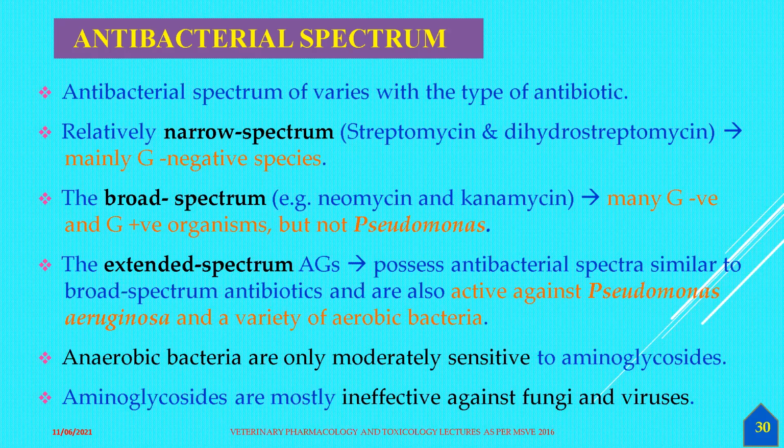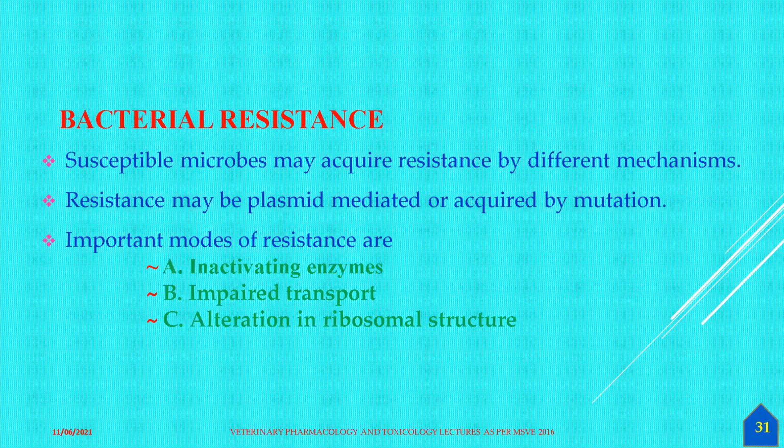Now, regarding bacterial resistance, as we have discussed in earlier classes how bacterial resistance comes, it also comes by different mechanisms already dealt with in the general resistance mechanisms.